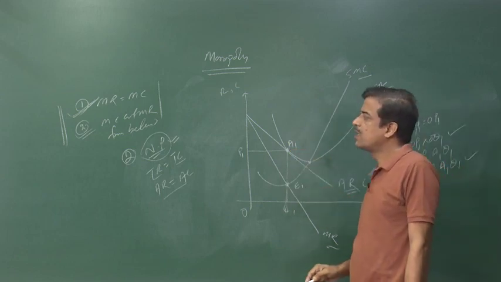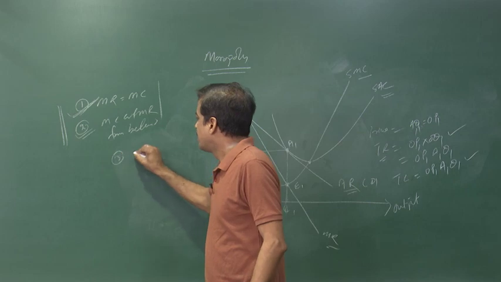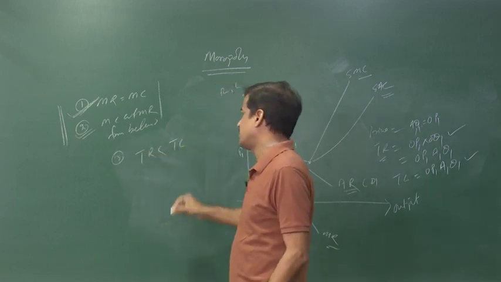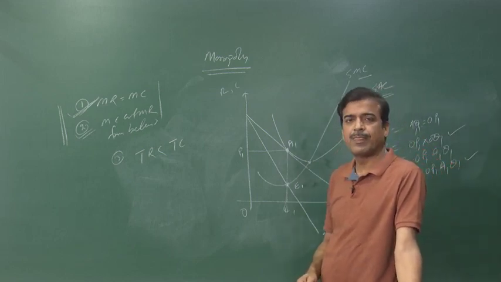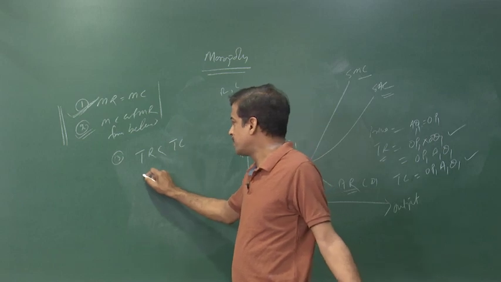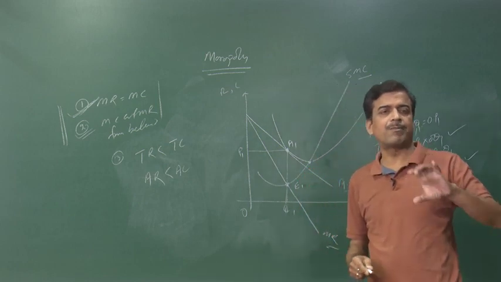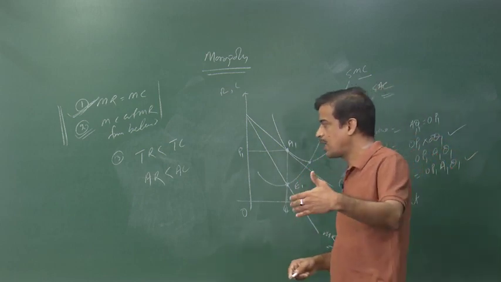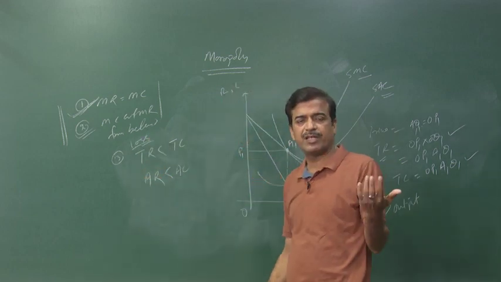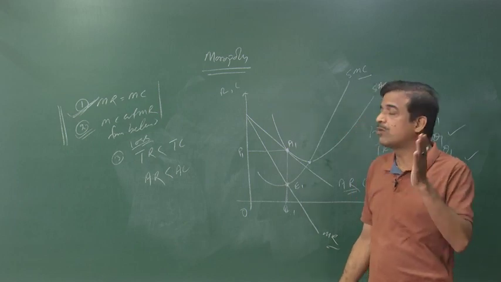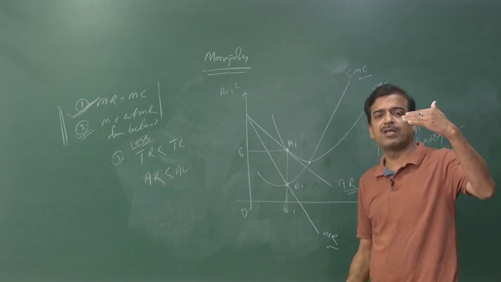Now, move to the last part of it, that is called the loss. In case of loss, total revenue is less than total cost, meaning cost is more than the revenue, or we can extend it as average revenue being less than average cost. If average cost is greater than average revenue, then it is a loss situation. So, the loss occurs to the producer when the average revenue lies below the average cost, meaning the average cost curve is above the average revenue.